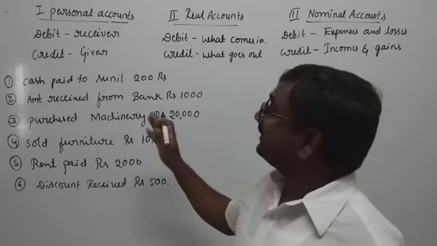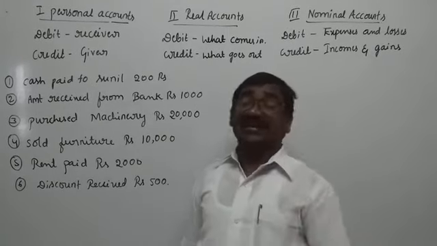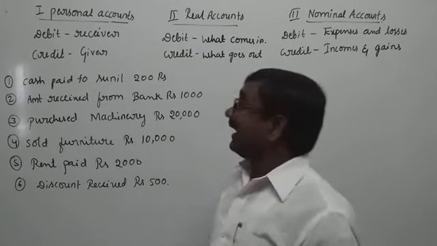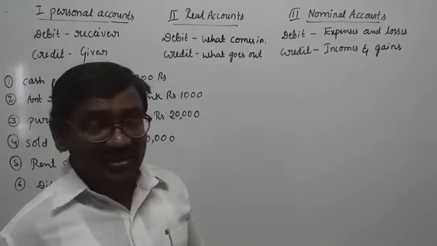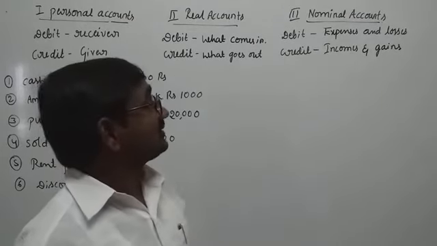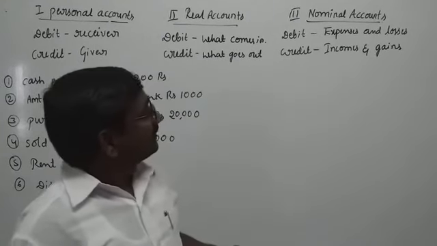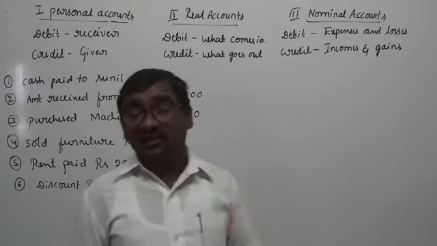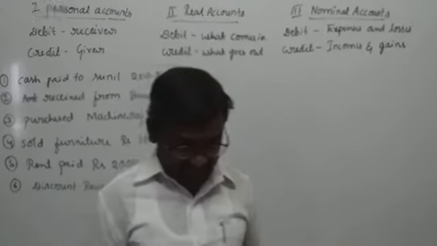Under personal account, debit the receiver, credit the giver. And real accounts, debit what comes in, credit what goes out. And the third one, nominal account, debit all expenses and losses, credit all incomes and gains.